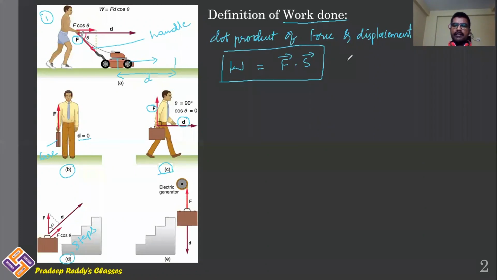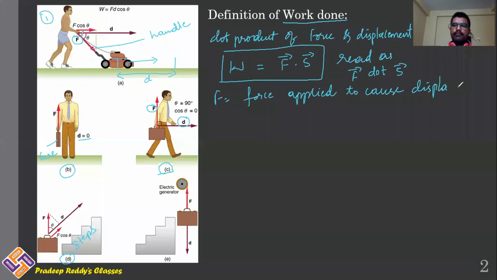You read this as F bar dot S bar, where F is force applied to cause displacement, and S is equal to displacement of the object.